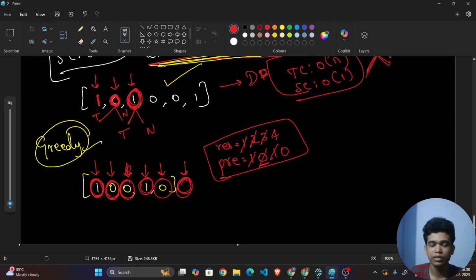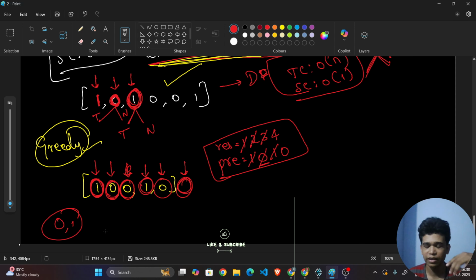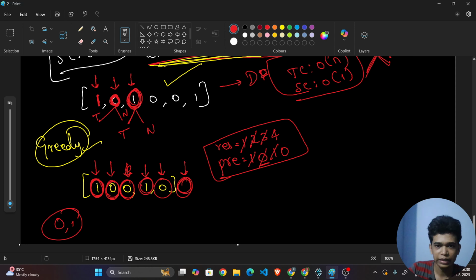Why I am going with this greedy approach is, see here there are only 2 possibilities. Either it can be 0 or it can be 1. Okay. So just try to understand this. If there is 1 in front of this, I can either take this 1 or I am going to take this 1. Anyhow, it will be counted as 1 only in my resultant.